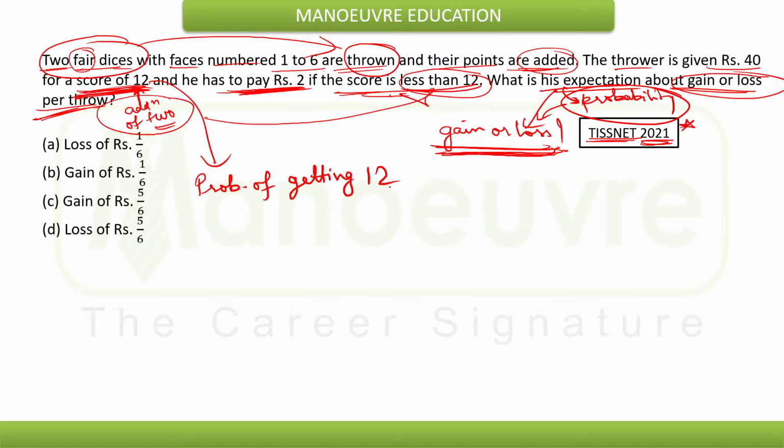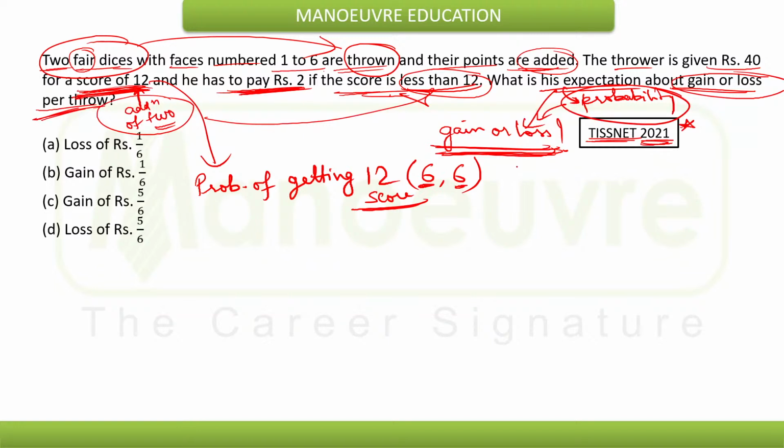What is the probability of getting a score of 12? This is possible only if the first dice number is 6 and the second dice number is also 6. There is no other possibility. Only one combination is there. That means the first dice number must be 6 and the second dice number must also be 6.